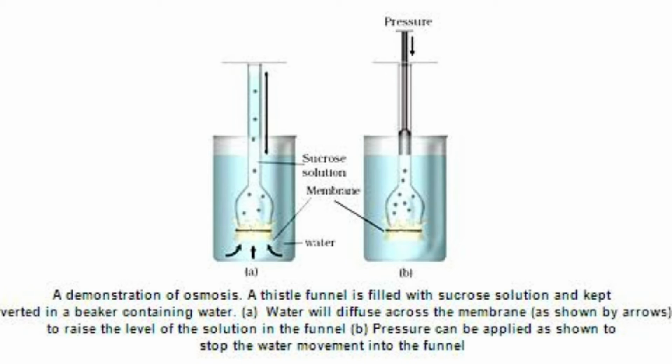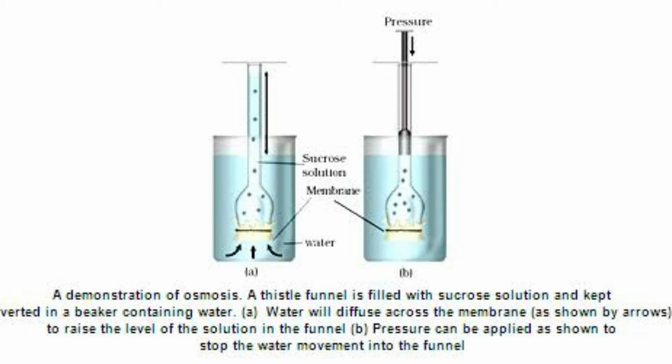This process will continue till equilibrium is reached. If pressure is applied from the upper part of the funnel, see the second picture, the water does not diffuse into the funnel. This pressure is called osmotic pressure.